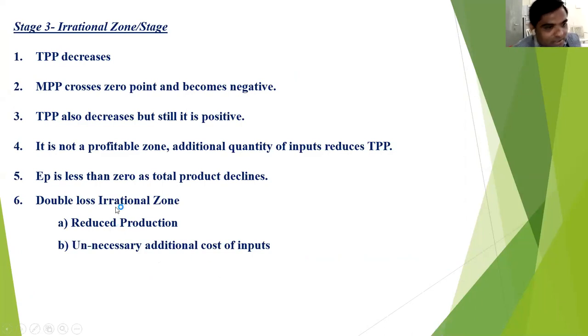This zone or this stage is called the double loss irrational zone, because there are two reasons that I already told you: reduced production, and unnecessary use of the inputs, that is, unnecessary additional cost of the inputs. Because of these two reasons, this zone is called the double loss irrational zone. So these are the three stages.